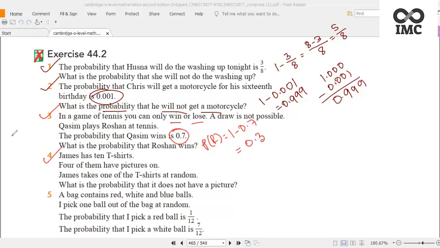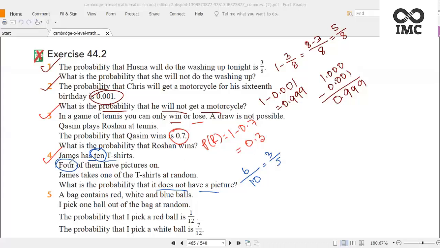Done. Question number 4 says James has 10 t-shirts. That is the important part. 4 of them have pictures on. James takes out one of the t-shirts at random. What is the probability that it does not have a picture? The probability of getting a t-shirt that has no picture will be 6 by 10. Why 6? Because if 4 of them have pictures, then the remaining 6 have no picture. So 6 by 10 or 3 by 5.